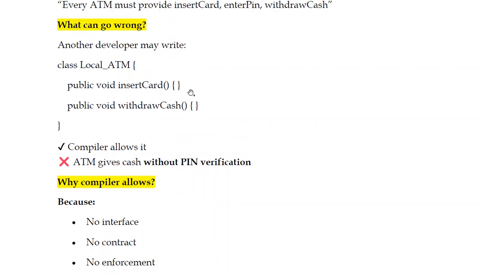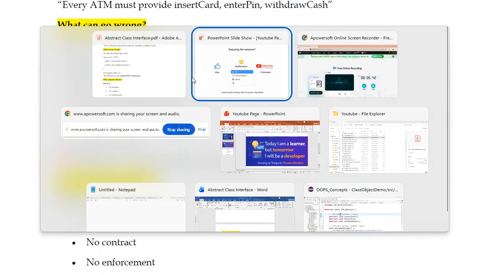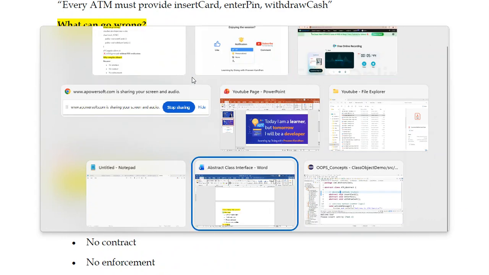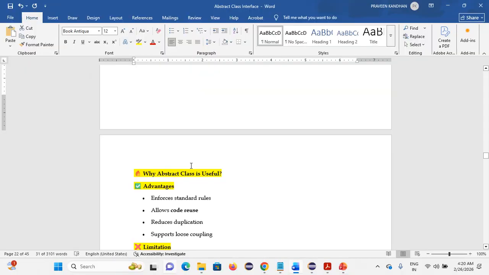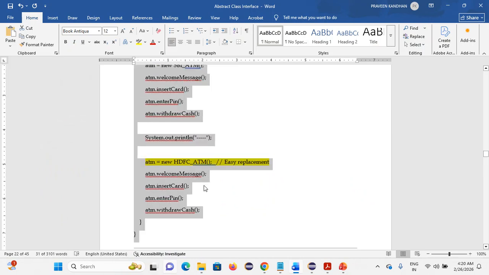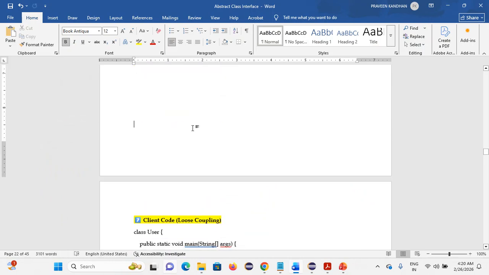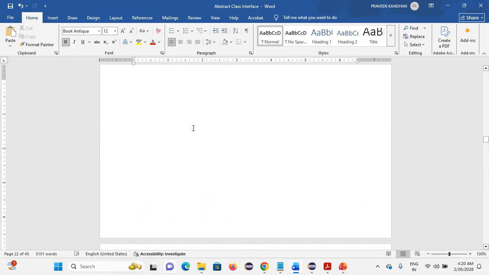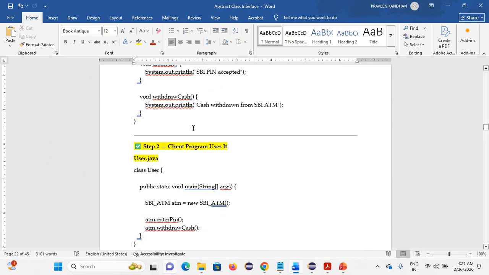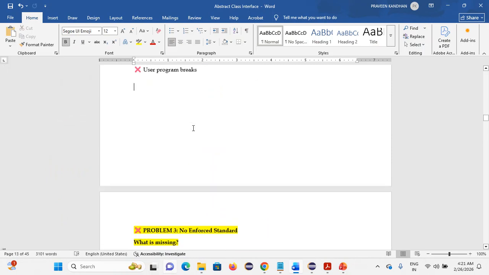So you may ask, what's the problem with this? We'll go with the example. I've already taken some useful examples, so you can easily understand instead of my telling it in a theoretical manner. Just a minute. First, try to understand what problem is occurring.